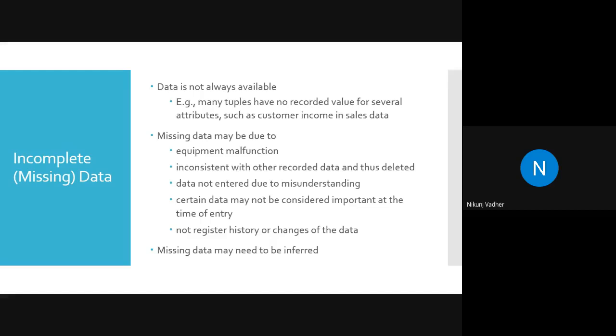I will replace it with any random number between 25 and 35. So inferred means predict, and based on your prediction or your assumption, you will fill in the data. So this is the part of missing data. How to handle the missing data? This is another important question.